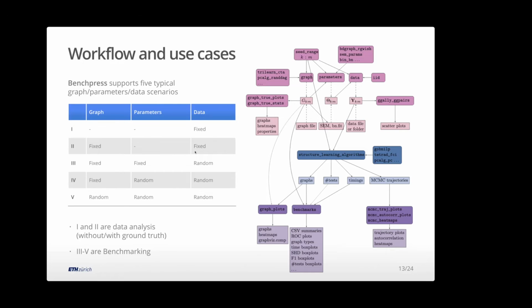What's a bit less likely is the second scenario, where the data is given and people think they know the true graph. So you sometimes have these kinds of gold standard networks in the literature, along with the data, and then people say, oh, I should try to recreate this one graph. People who are more used to these things really know that the ground truth is often very far from the ground truth, but at least you get an idea of how far away your learning can be. Whereas what we particularly care about for benchmarking is this more random setting. I generate networks, generate data, and I can see how well I can recover what I started with.